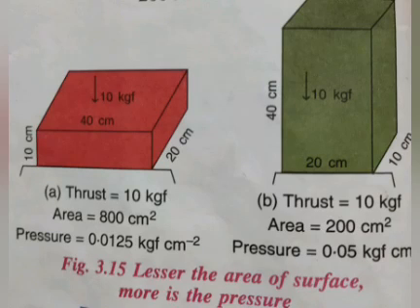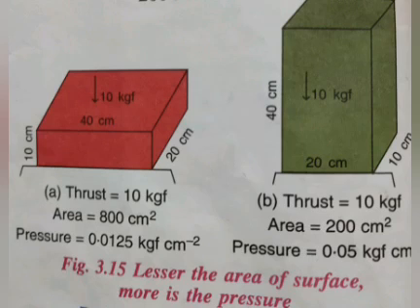Second case, when the block is turned so that it lies on the side 20 into 10 centimeter. So the thrust is the same, 10 kilogram force, but the area changes as 20 centimeter and 10 centimeter. Area is equal to 200 centimeter square. Now, pressure is equal to thrust upon area. Thrust is given 10 kilogram force and area calculated is 200 centimeter square. Now, the pressure is equal to 0.05 kilogram force per centimeter square. Conclusion is that the lesser the area of the surface, the more is the pressure, while the larger the area of the surface, the less is the pressure.